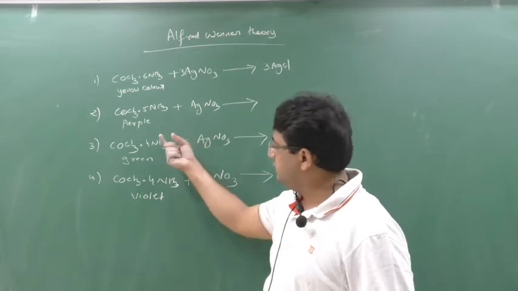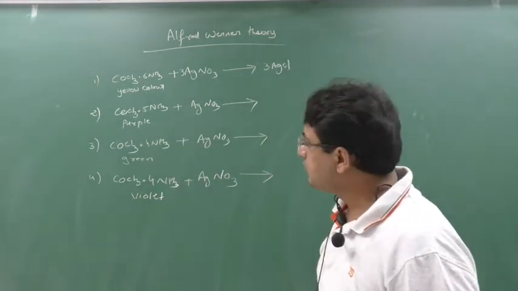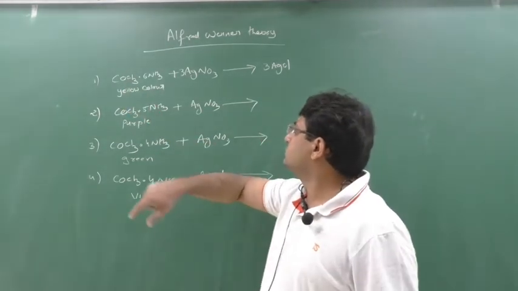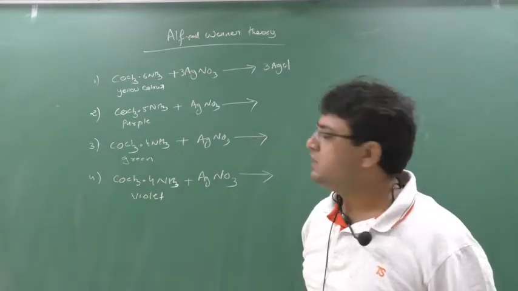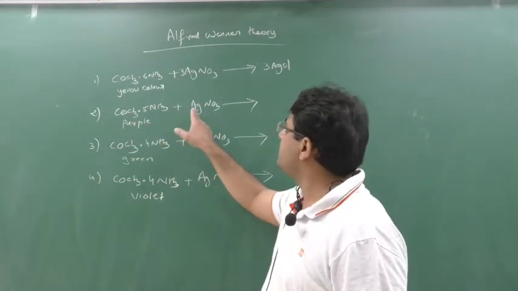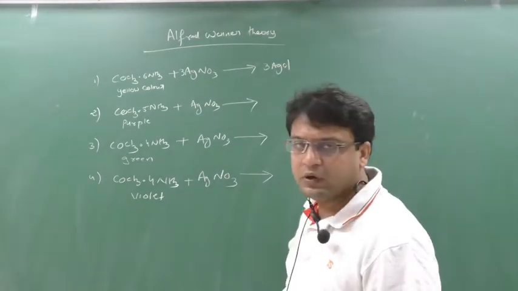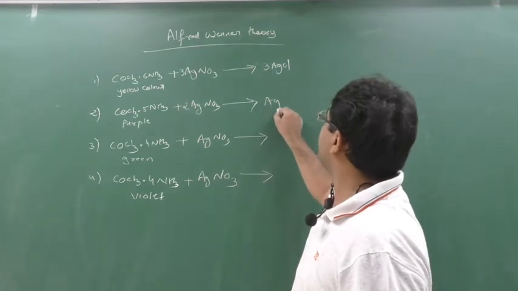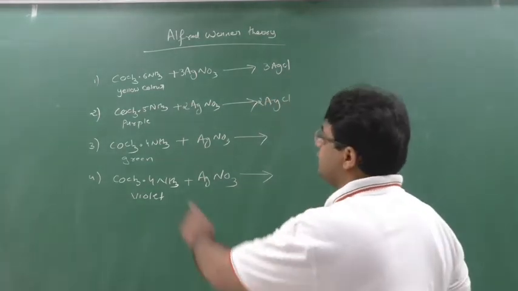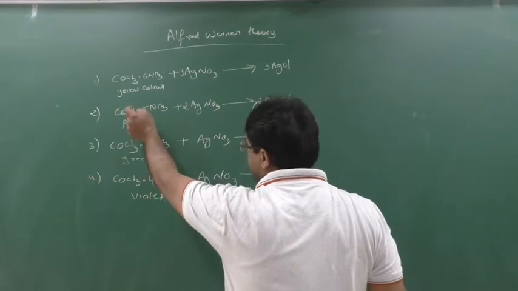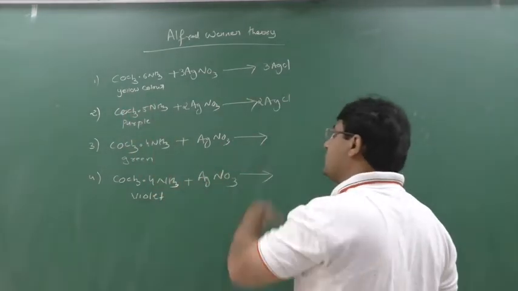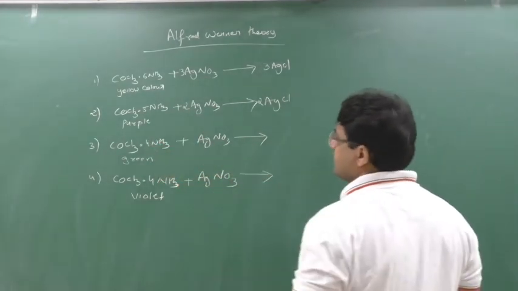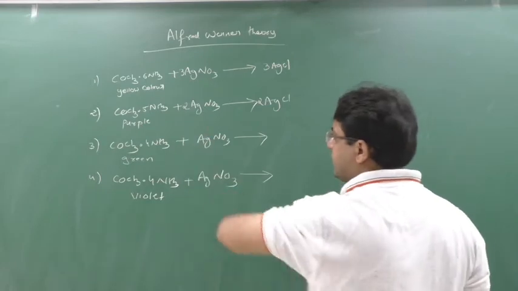Now when it comes to this compound, Alfred Werner thought, as here there are 3 chlorine, we require 3 AgNO3. Here also there are 3 chlorine, so we require 3 AgNO3, but he was wrong. Here he doesn't require 3, he required only 2. So there was a formation of only 2 AgCl. However, there were 3 chlorine, but he required only 2 AgNO3 and formed only 2 AgCl. But how much should form? 3 AgCl, which he formed in the previous case. But the same was not found in the second.